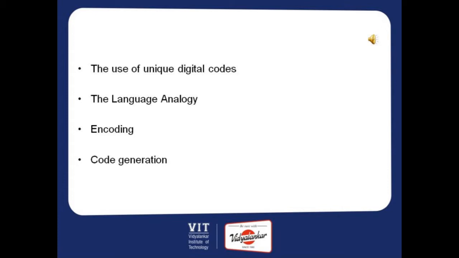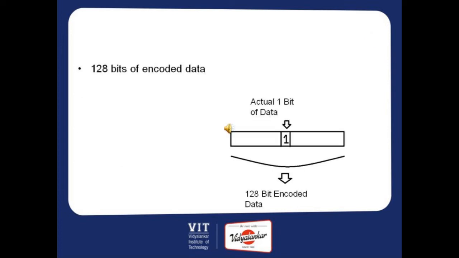Once the encoded code is added to the 1 bit of data, it results in 128 bits of entire data. So now you can imagine 1 bit of data plus 127 bits of encoded data. That's exactly 128 bits of data. Now you can imagine the original 9600 bits per second of conversation has been multiplied to 1.23 megabits per second. This slide gives you the exact outlook of the encoded data. As you can see, actually there's only 1 bit of data plus 127 bits of encoded data. That's exactly 128 bits of CDMA generated signal.